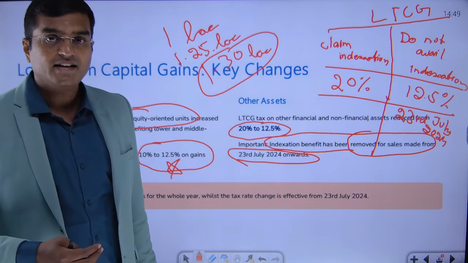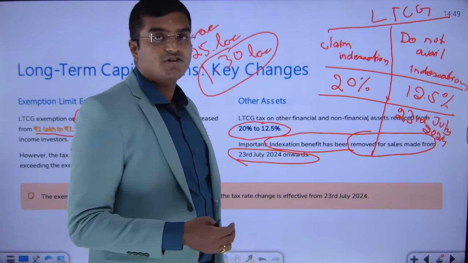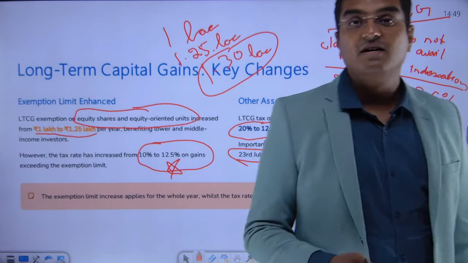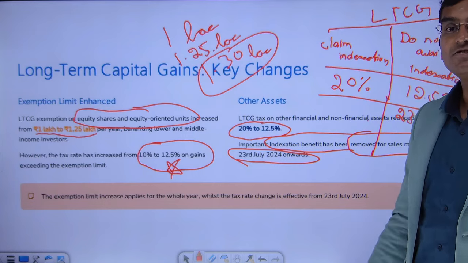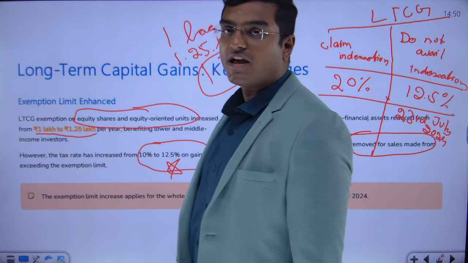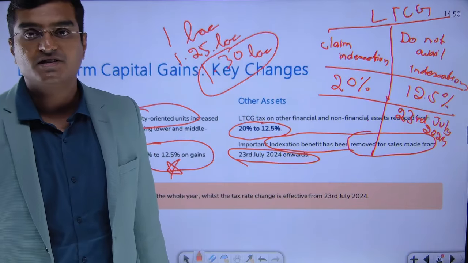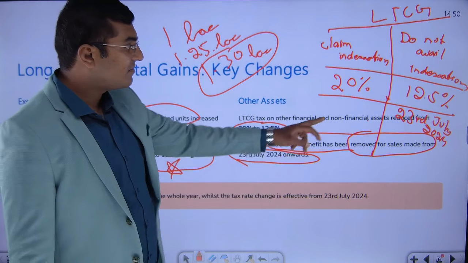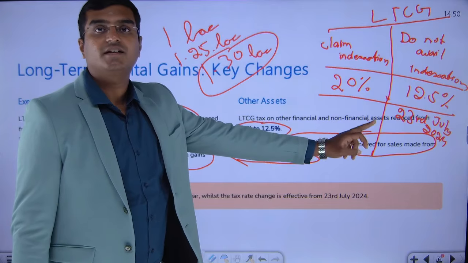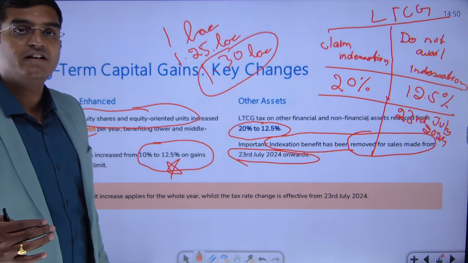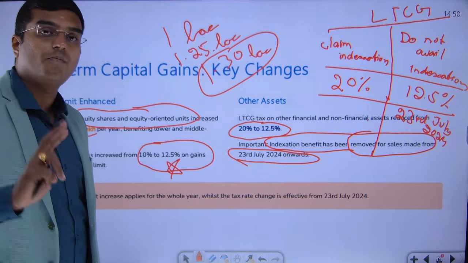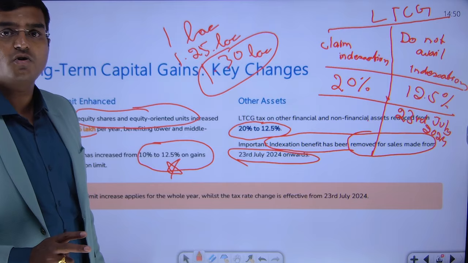So when you are availing indexation benefit, you are getting a tax rate of 20%. However, the Income Tax Act says, suppose any particular asset is being sold after 23rd July 2024, you have to remember this. I don't know how you will remember 23rd July 2024, but that needs to be remembered, dear friends. So if you are selling any asset after 23rd July 2024, you have two options. What are those two options?